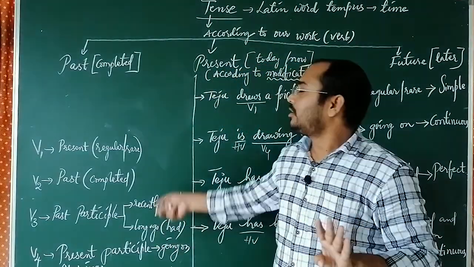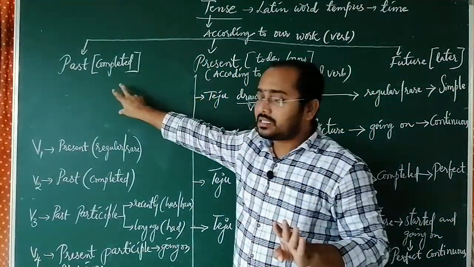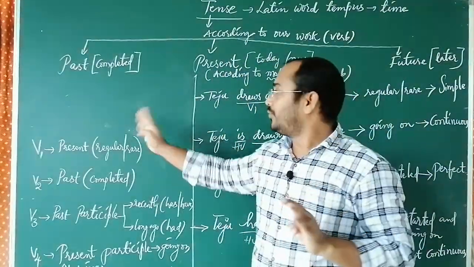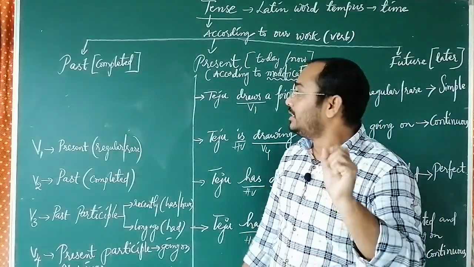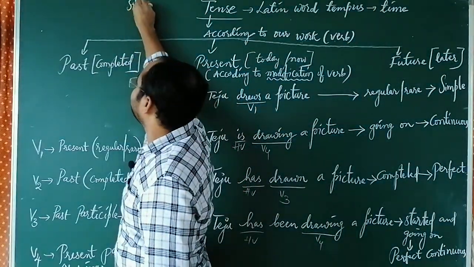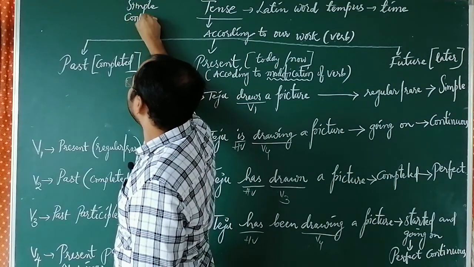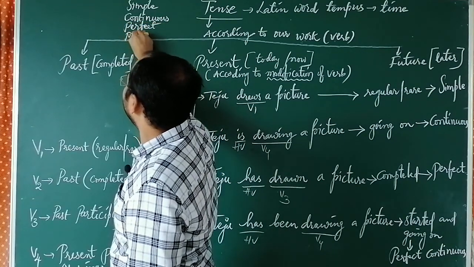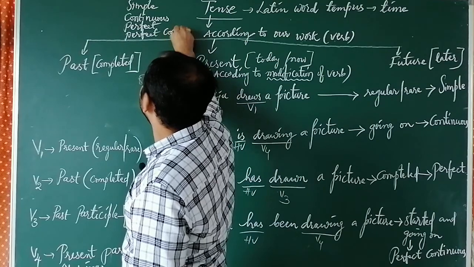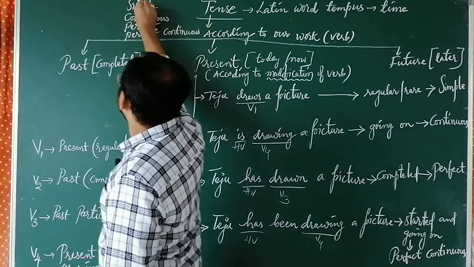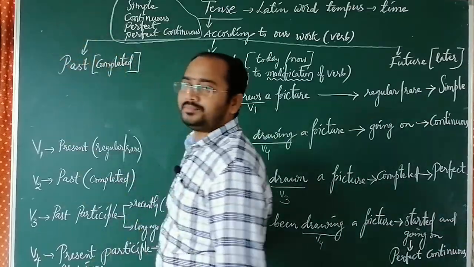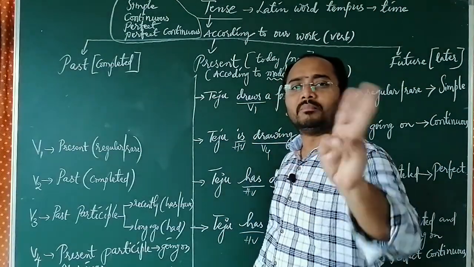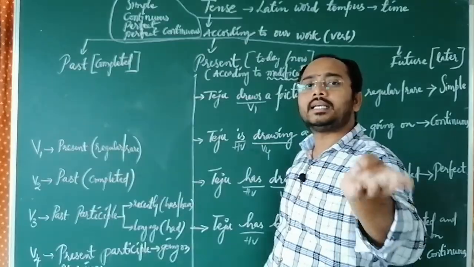In the same way, according to the modification of the verb, past is divided into four categories and future is also divided into four categories. Totally 4, 4, 4, 12. But there is a common naming: simple, continuous, perfect and perfect continuous tense. The tense is different but the names are common. Simple means regular or rare. Continuous means going on. Perfect means completed. Perfect continuous means started and going on.